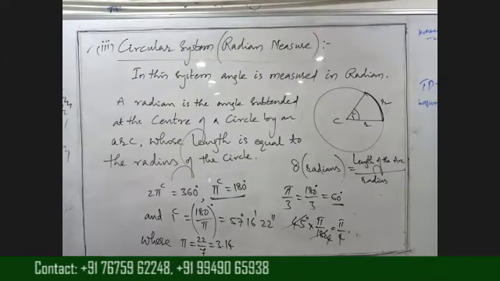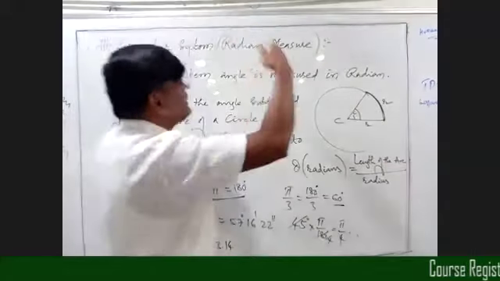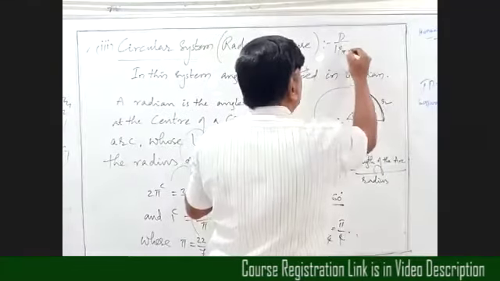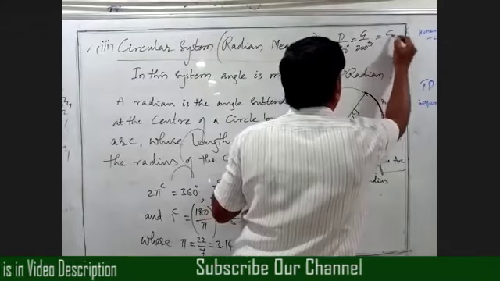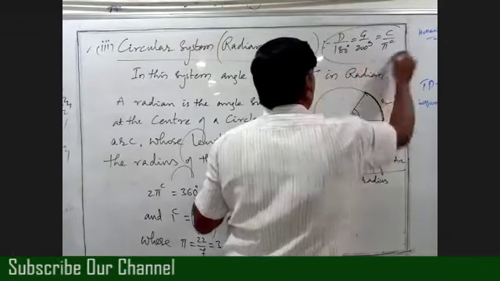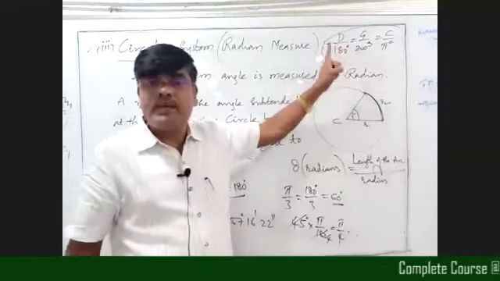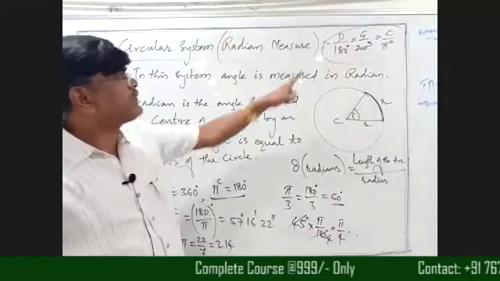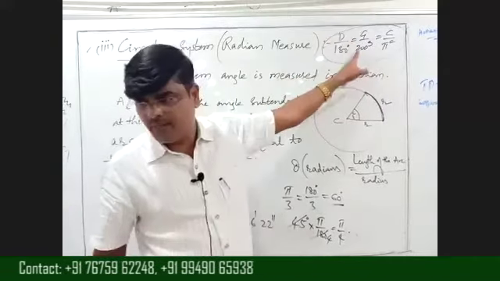Alright, relation between degrees and radians. We have one formula connecting all these three systems: D by 180 degrees equals G by 200 degrees equals C by pi. This is the relation between all these three systems. I will give this in the next class.